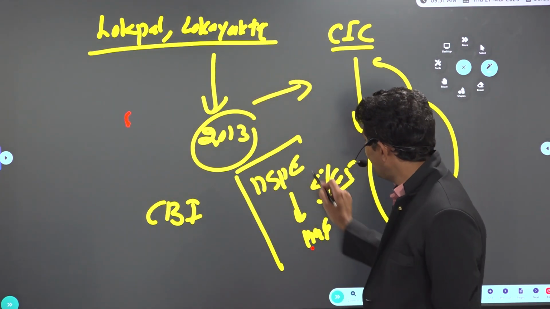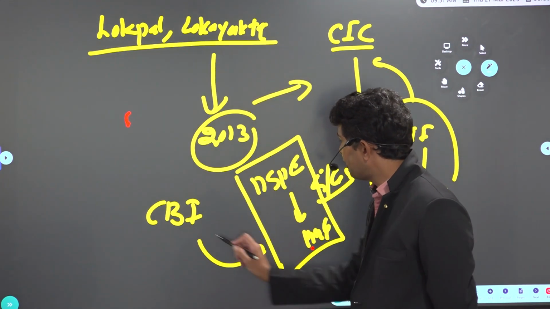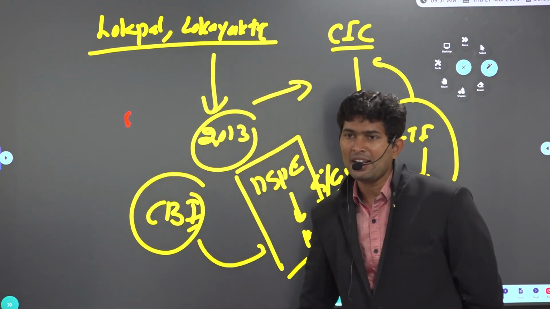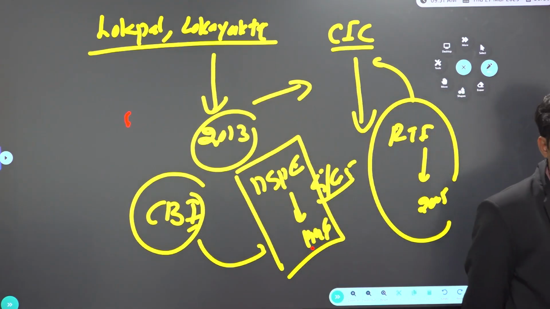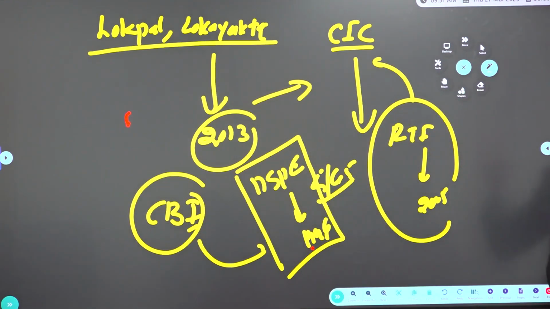Before CBI starts an investigation in a state, should the state give consent to CBI? Law and order is whose subject? State subject. So if a state does not give consent, CBI cannot directly take up the case unless and until an order is given by the court. Who killed Viveka? Going on?